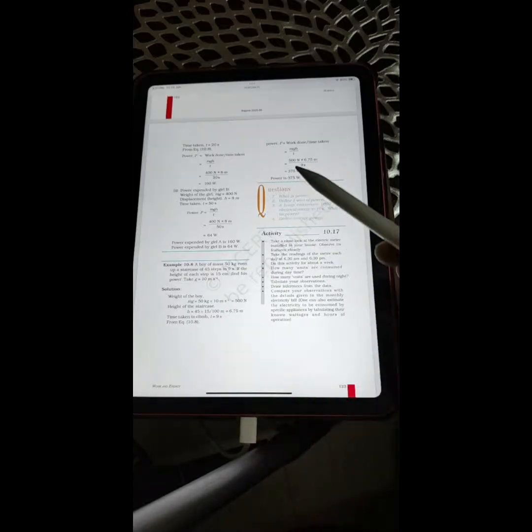So from equation 10.8, power is equal to work done by time taken. So it will be mgh by t. It will become 375 W. So power is 375 W.